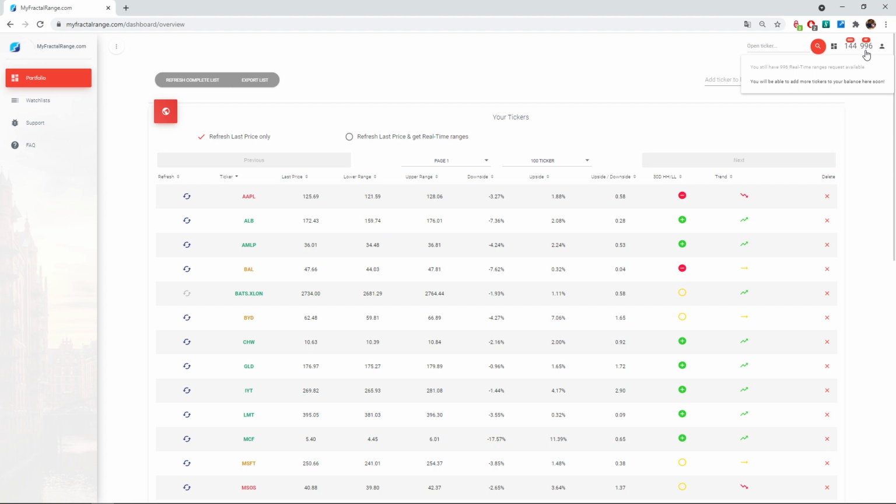So you can see here on the top right corner how many requests you have, and soon, between the 15th and the 21st, we will release the possibility to buy some real-time requests. Okay, so be patient. Some people have approached me to ask for the price. I know the price. I'm just not gonna give it.